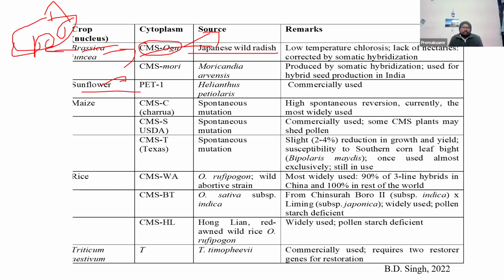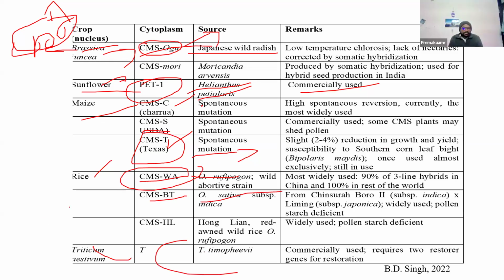Then in sunflower, there is PET1 cytoplasm from Helianthus petiolaris, which is commercially used. In maize, there are different cytoplasms: CMS-C, CMS-S, CMS-T, and the most commonly used was CMS-T. But nowadays nobody is using it because it is highly susceptible to southern corn leaf blight caused by Bipolaris maydis, which caused epidemics in the 1970s in the USA. In rice, wild abortive is majorly used, from Oryza rufipogon, and CMS-BT from Oryza sativa. In wheat, Triticum timopheevii is majorly used.